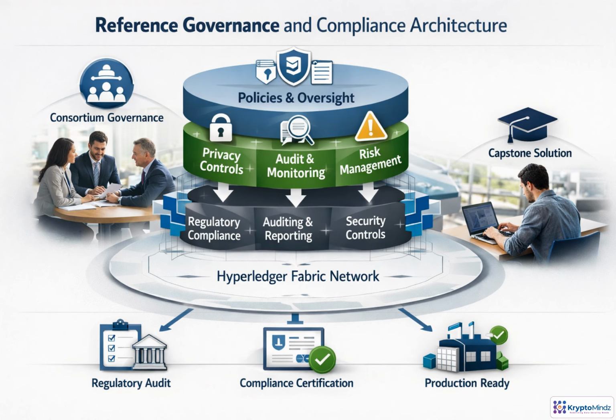Now we bring the architecture into the real world. A regulated fabric network needs more than smart contracts. It needs decisions, controls, privacy, audits, and risk management that show the network is trustworthy, compliant, and ready for production.